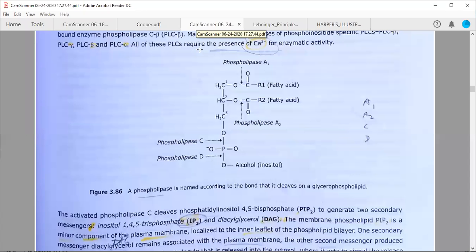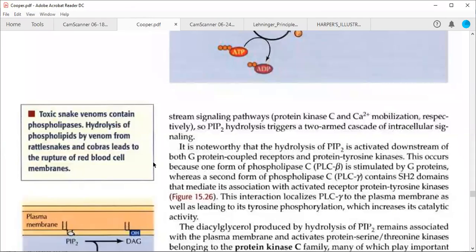Once these phospholipids are broken down by various phospholipases, because the snake venom has so many phospholipases, they will break these phospholipids from here and there, and thus lead to the lysis of RBCs.